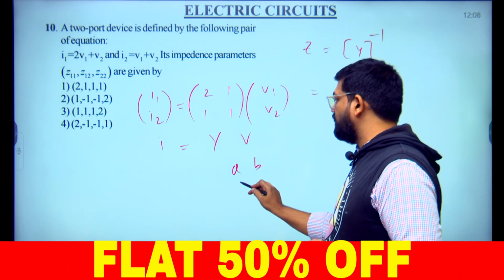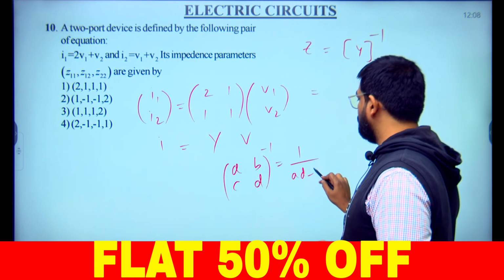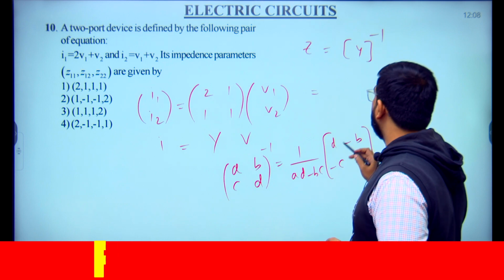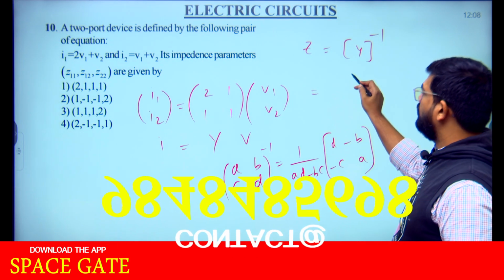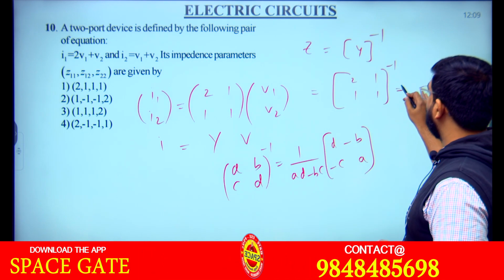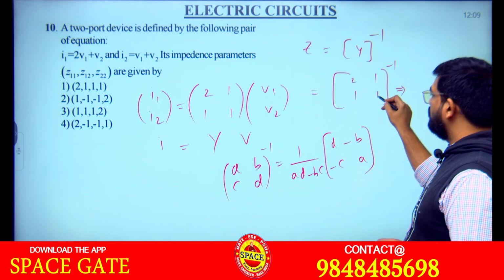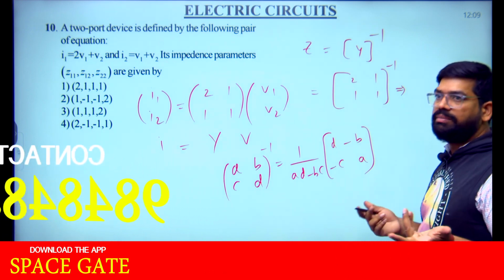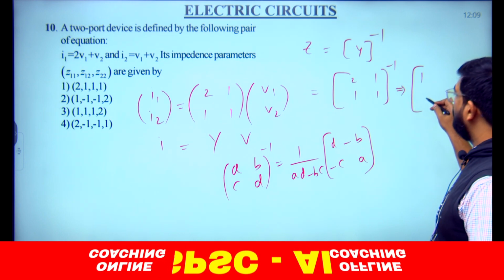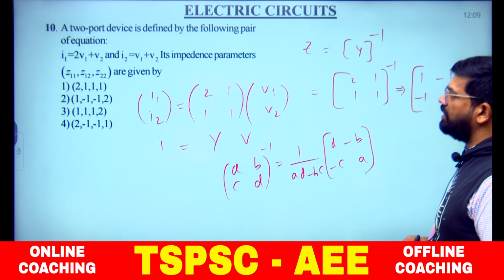How do you get the inverse of a matrix A, B, C, D? It is 1 by AD minus BC, into D, minus B, minus C, A. You follow that. So what is the inverse of [2 1; 1 1]? AD minus BC is 2 into 1 minus 1 into 1, which is 1 only, so there is no impact. Directly D is 1, then minus B, minus C, A. These are the impedance parameters.